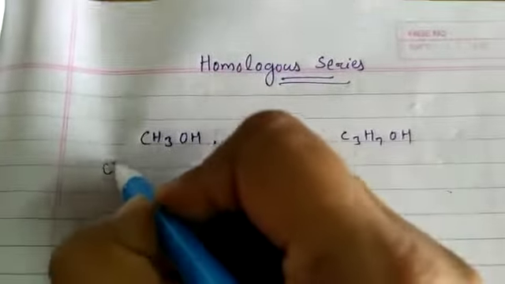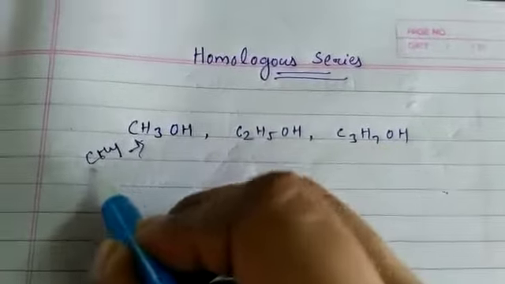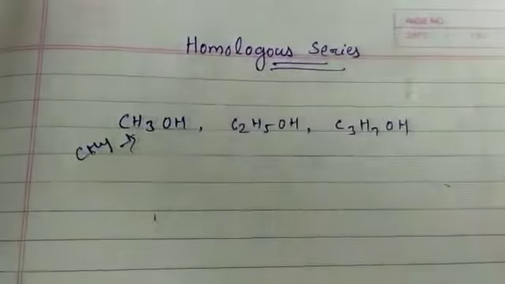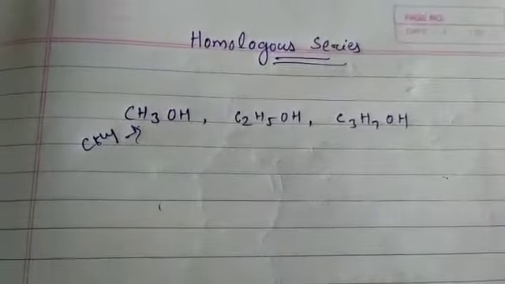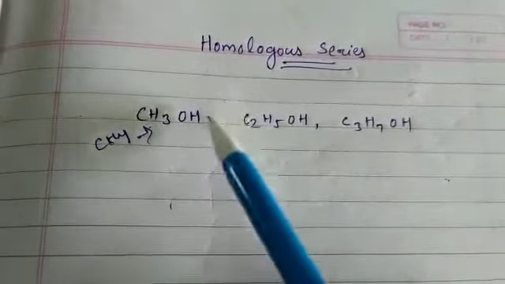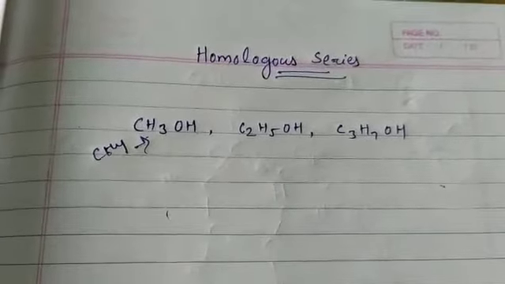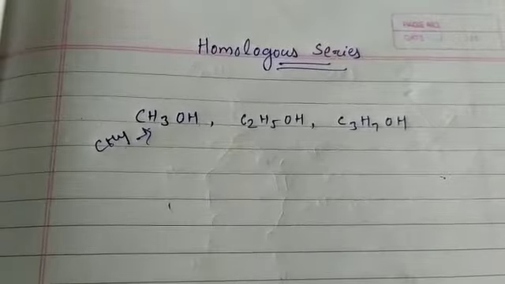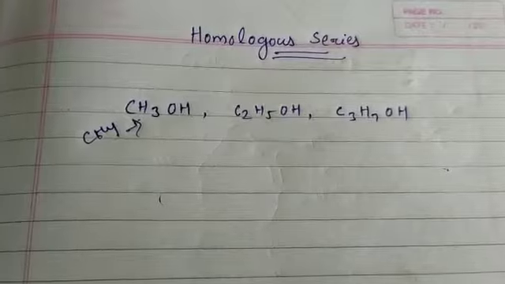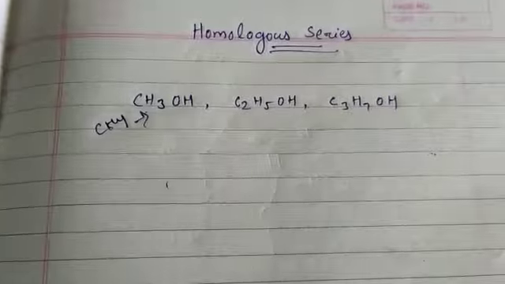Here you can see this is our CH4. Here CH4 is written as CH3OH, that means one hydrogen is replaced by the alcohol group. All these alcohols are very similar, so the chemical properties of all these alcohols are very similar. The alcohol group replaces the hydrogen. Such a series of compounds in which the same functional group substitutes for hydrogen in a carbon chain is called a homologous series.